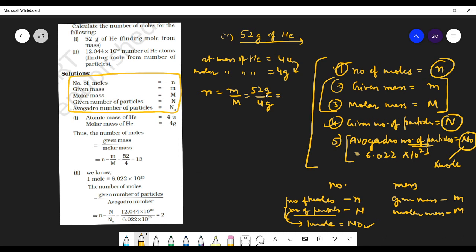Keep on dividing 52 by 4 till it is over. How many times will you be dividing? 13. So 13 moles. As simple as that. So you got the first formula. Number of moles is equal to given mass upon molar mass.